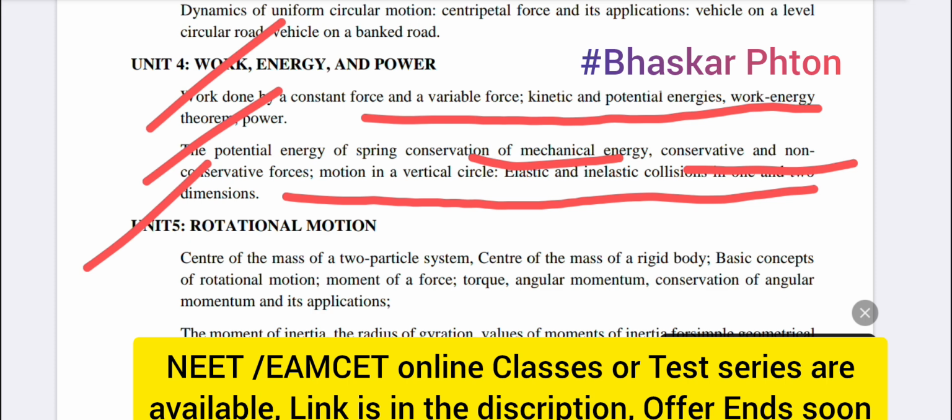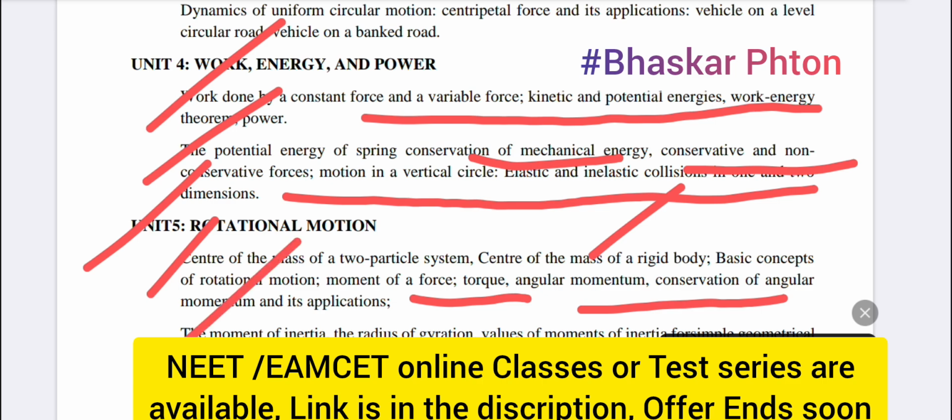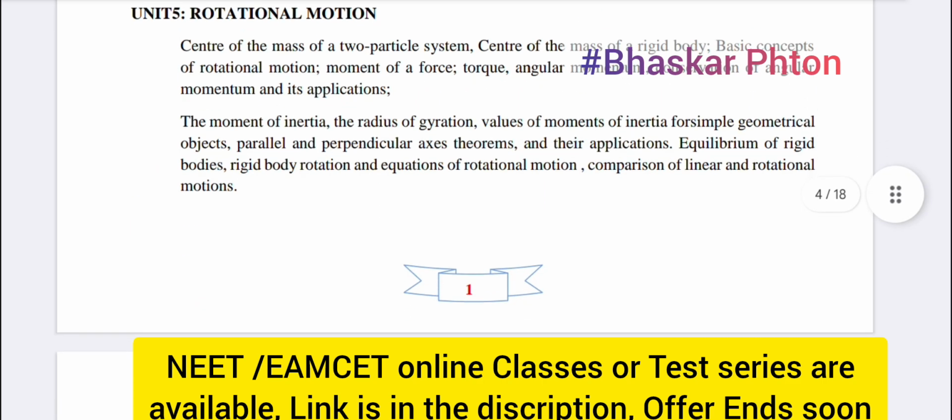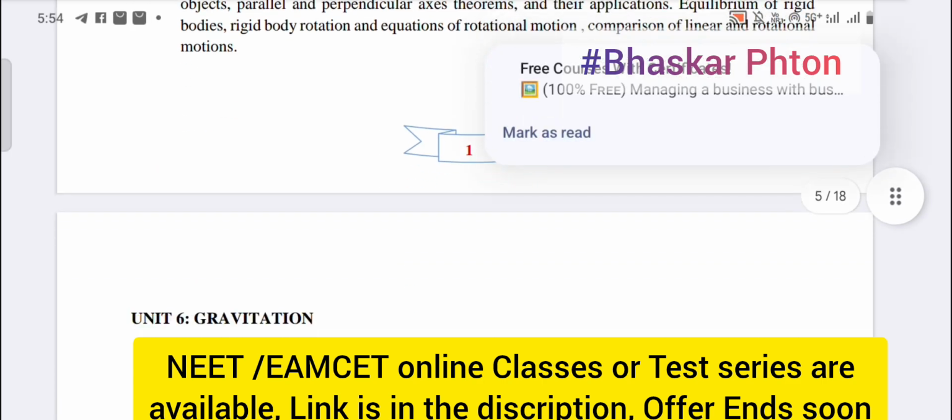Then the other is rotational motion. So the center of mass, rigid bodies, moment of force, torque, angular momentum, conservation of angular momentum, and moment of inertia, various types of moments of inertia, rotational motion.